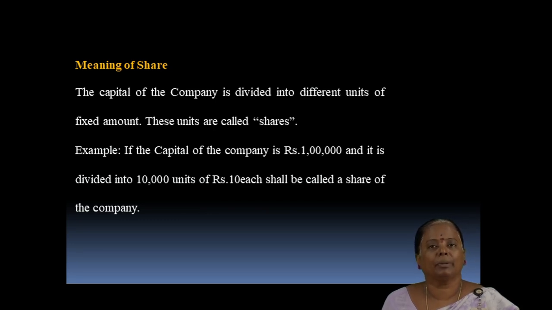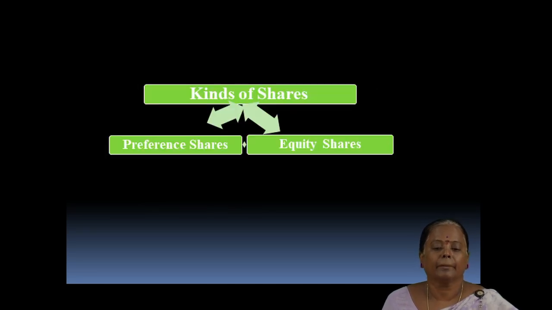The capital of the company is divided into small parts of a fixed amount, and each small part is called a share. For example, if the capital of the company is rupees 1 lakh and it is divided into 10,000 units of rupees 10 each, each unit shall be called a share of the company. Kinds of shares: there are two kinds of shares which can be issued by the company for raising capital from the public, that is, preference share capital and equity share capital.